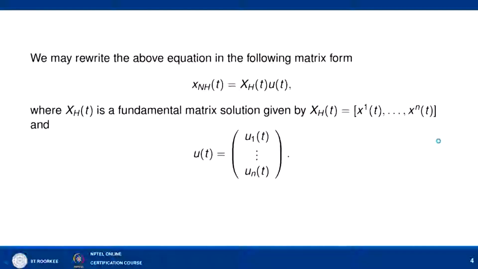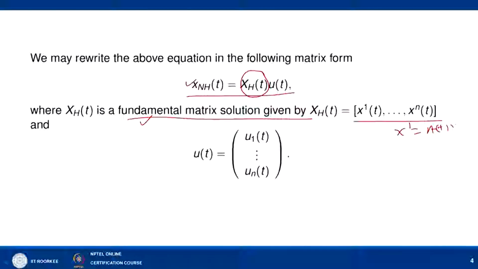We may rewrite the above equation in the following matrix form, that is x_nh = X_h(t) u(t), where x_nh is the solution of the non-homogeneous problem, and X_h(t) is the solution matrix, or we can say the fundamental matrix solution, given by this matrix x1(t) to xn(t). We call it fundamental because x1 to xn are n linearly independent solutions of x' = A(t)x.